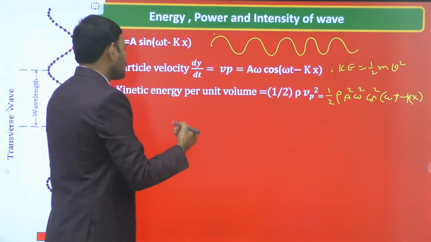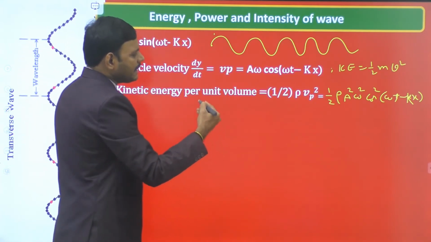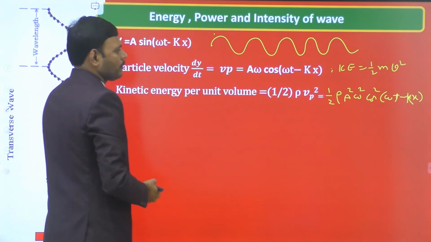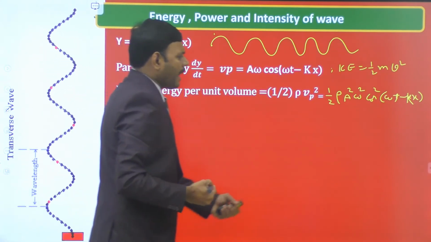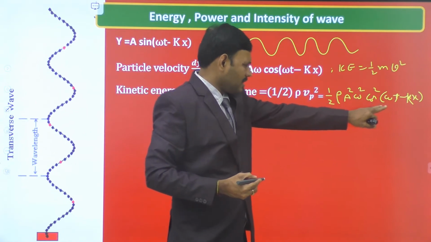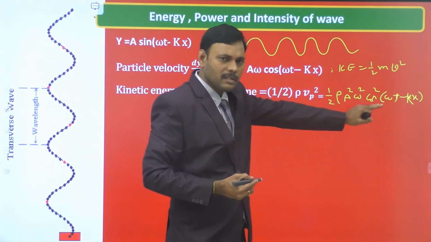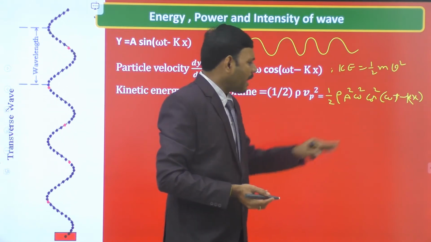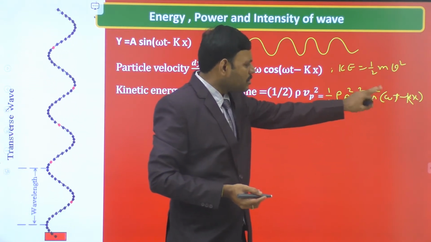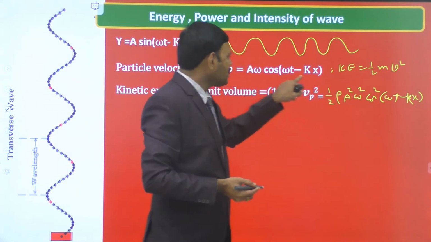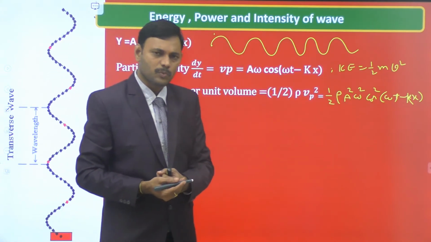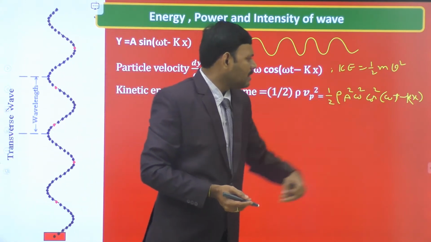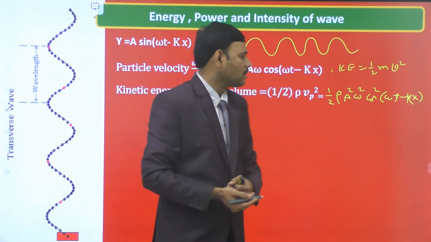This is also known as kinetic energy density. We know that the maximum kinetic energy is the total energy. This is the instantaneous kinetic energy. Maximum kinetic energy is also equal to total energy. The particle achieves the maximum kinetic energy when cos(ωt − kx) is 1. So cos²(ωt − kx) is also equal to 1.